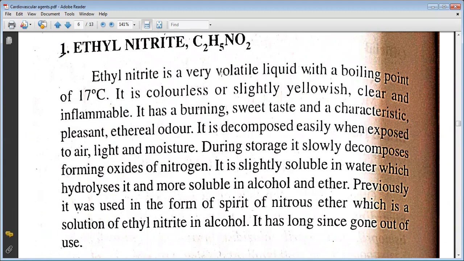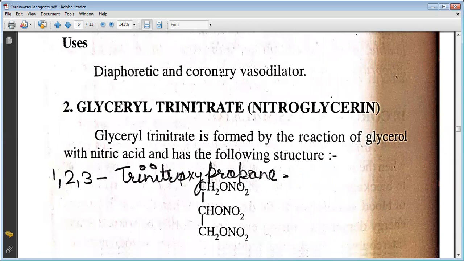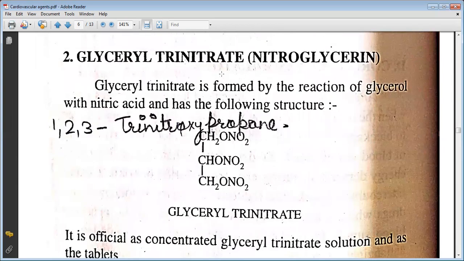During storage, it slowly decomposes, forming oxides of nitrogen. It is slightly soluble in water, which hydrolyzes it, and more soluble in alcohol and ether. Previously, it was used in the form of spirit of nitrous ether, which is a solution of ethyl nitrite in alcohol. It has long since gone out of use. It is being used as a diaphoretic and coronary vasodilator. Then comes the next drug, glyceryl trinitrate, which is also known as nitroglycerin.